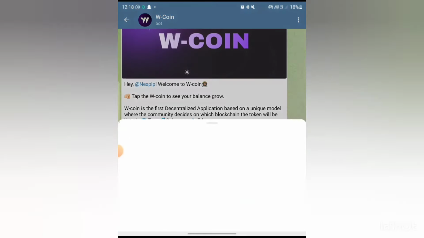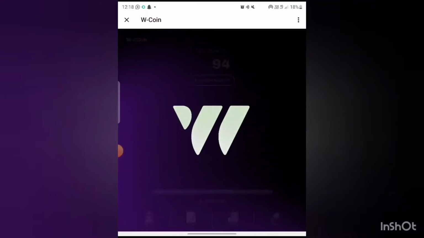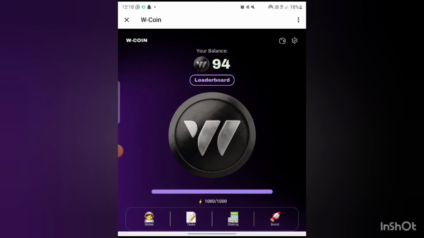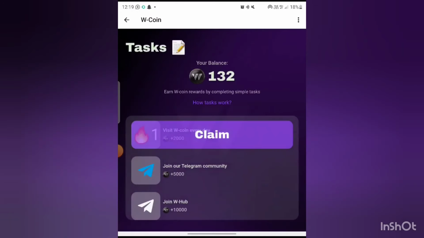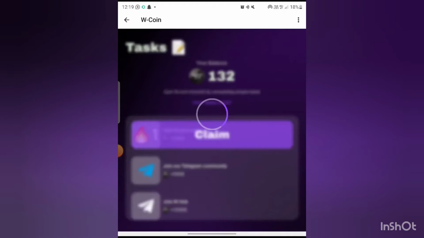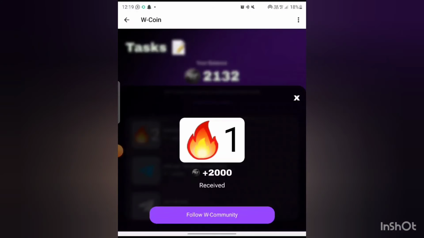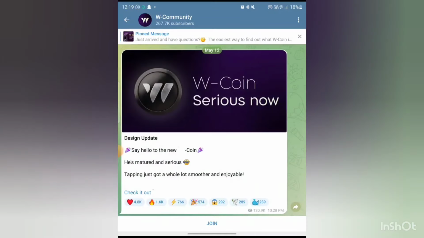So I'll click on play and wait for a while. I've earned 94 units of this airdrop, you can see it up here. To earn, either you tap, which I do every day, you tap to earn, or you click on the tasks. Today's task, I'm going to be claiming this 2000 of this particular airdrop. So I'm going to click on claim and I'll follow the community on Telegram.